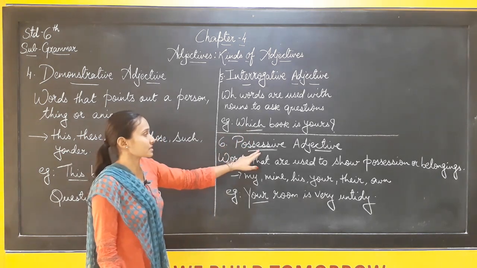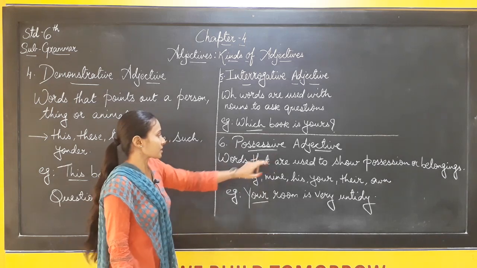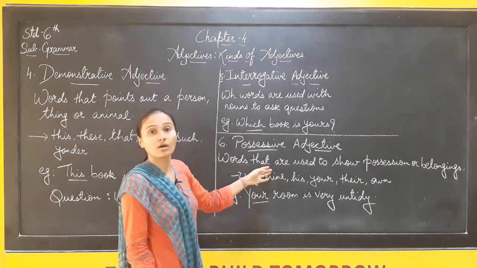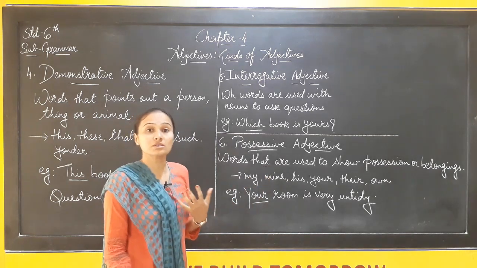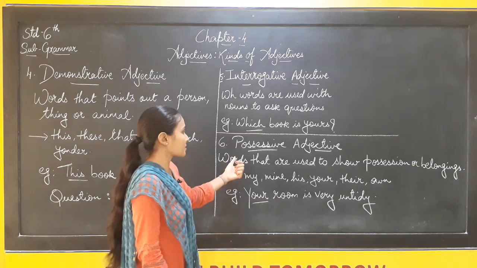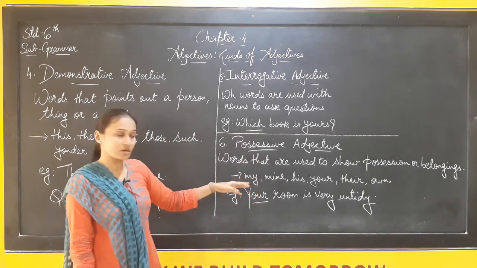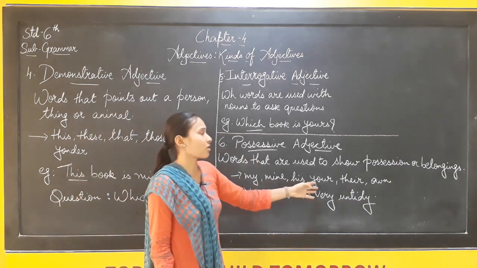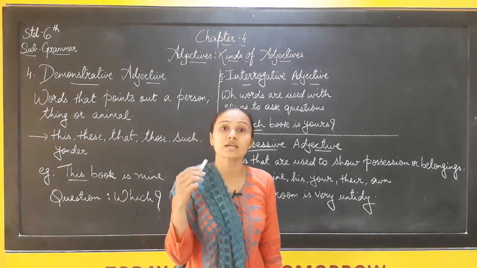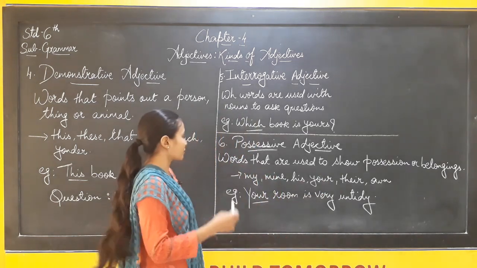Sixth is the possessive adjective. Possessive adjectives are words that are used to show possession or belonging, meaning it belongs to whom, and if we get the answer to it, that is said to be the possessive adjective. In this we can find words like my, mine, his, your, their, own. If I say this is my chalk, so my is said to be the possessive adjective.